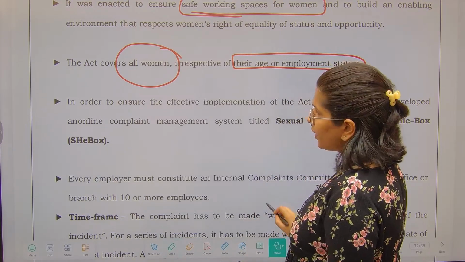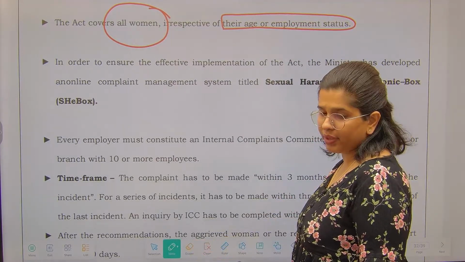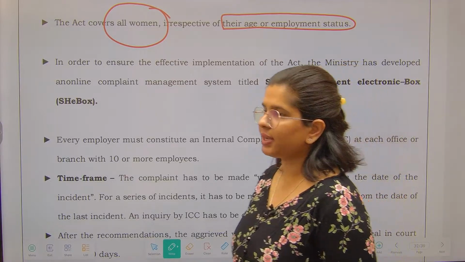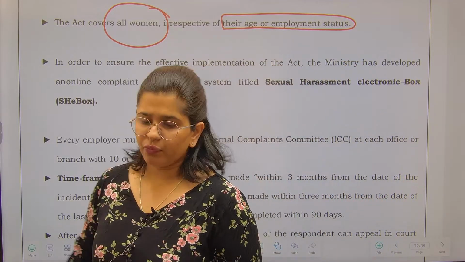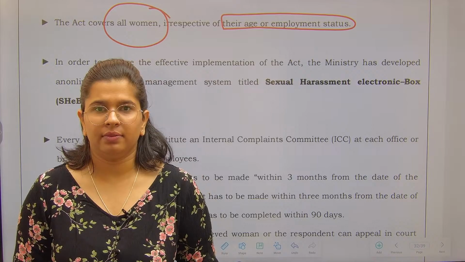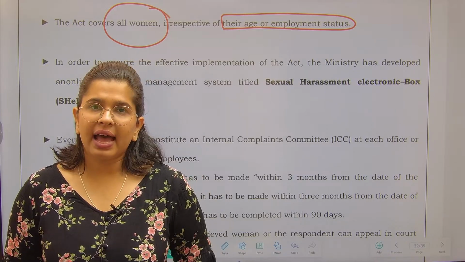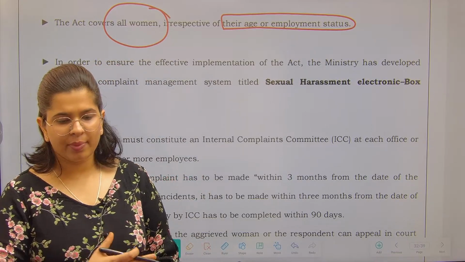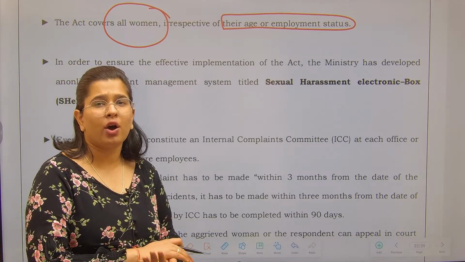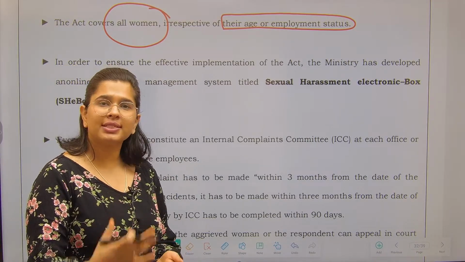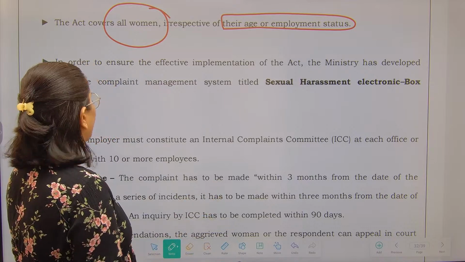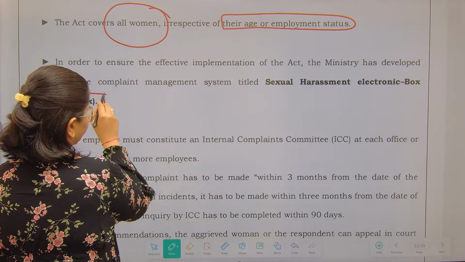Next, in order to ensure effective implementation, see, sometimes what happens is we do not know where to complain, correct? So for that you will see that there are so many helpline numbers, so many online platforms. On a similar line, the government has established the SHe-Box.